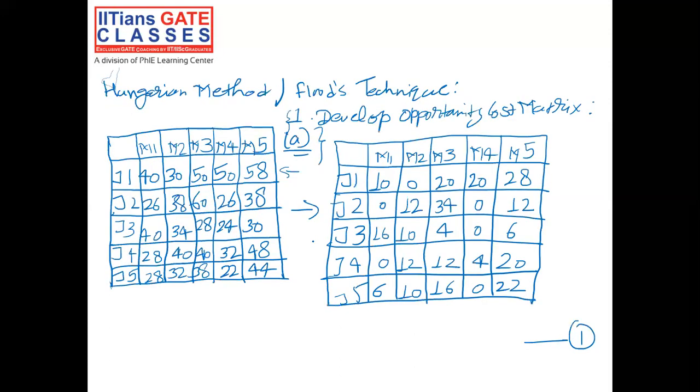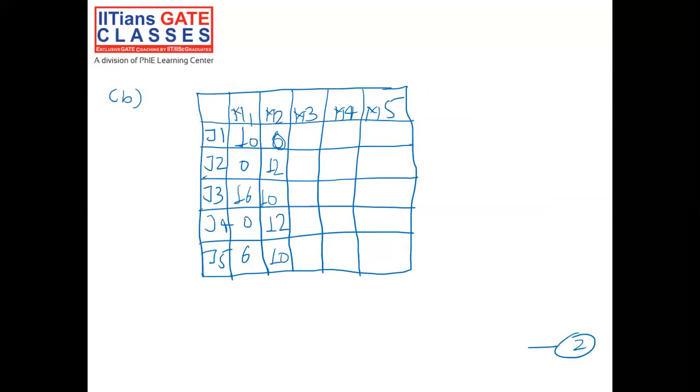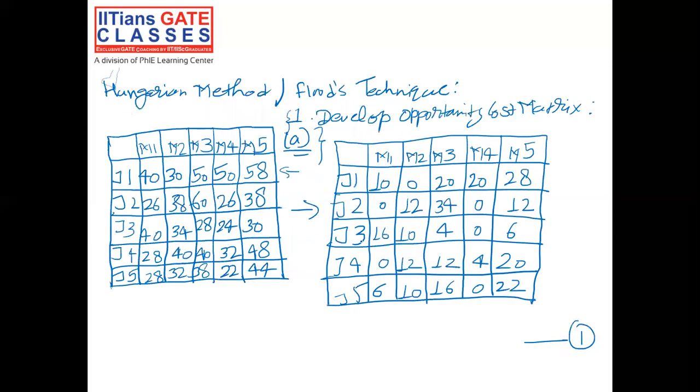Now go back to the column 3. So for column 3, the smallest element is 4. Now subtract 4 from each element of column 3. So you will get the new column as 16, 30, 0, 8, 12.